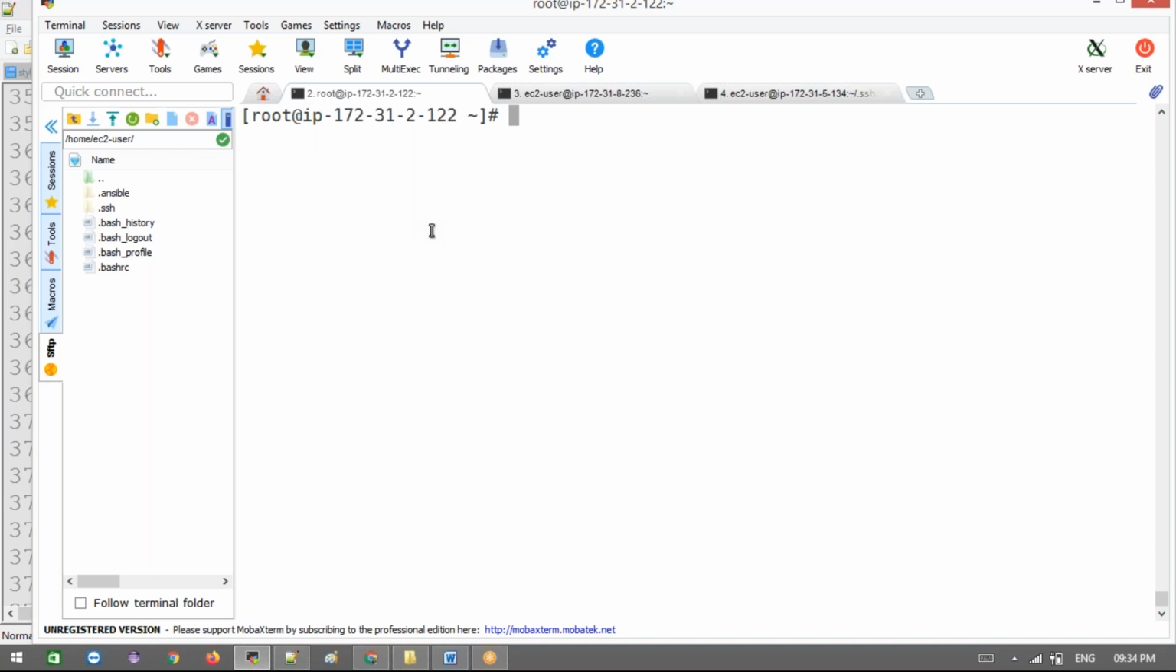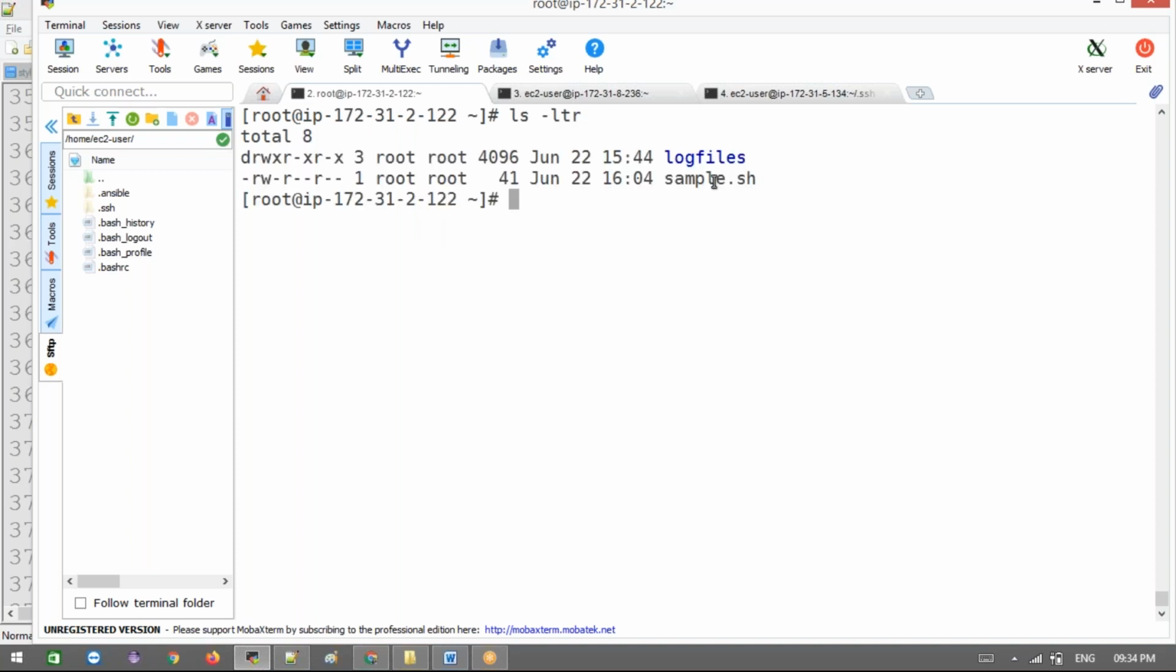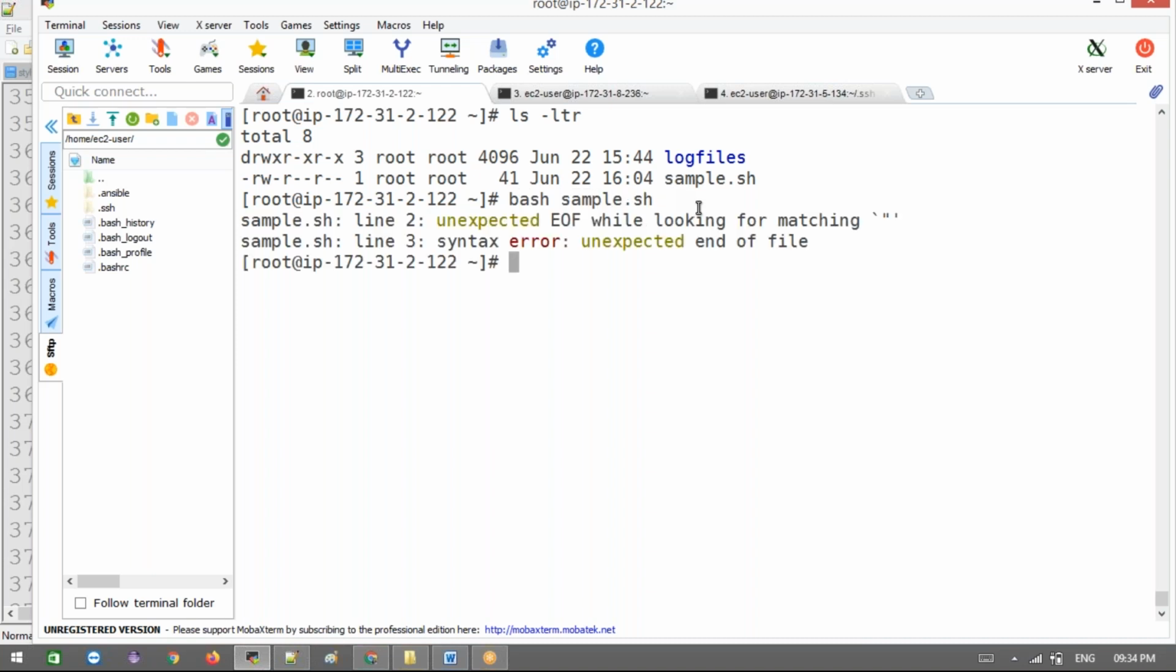Now let's see here, control L. We have a file sample.sh. See here, it's not executable right now. So how are we going to execute this shell script? Basically, we need to specify bash in front of the shell script name. Okay, bash sample.sh, because it's not executable.